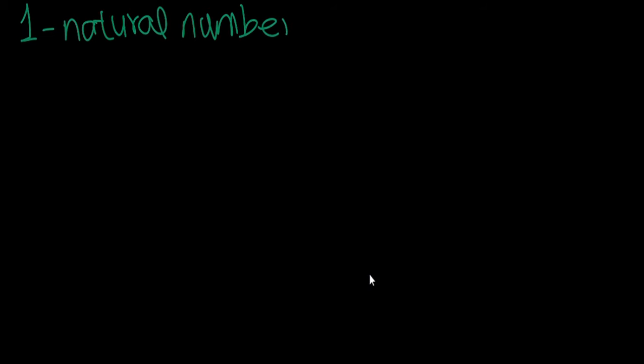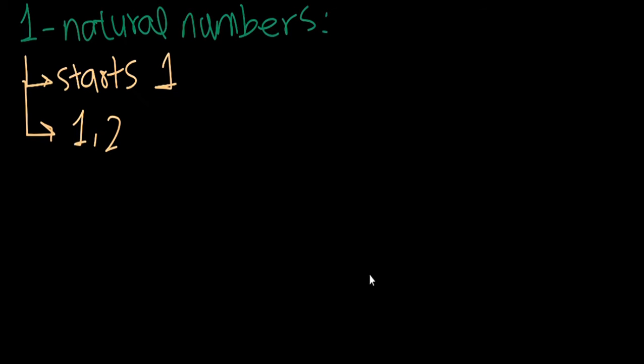So first of all, what are natural numbers? As we have told you, natural numbers are those numbers which start from 1. These are numbers like 1, 2, 3, 4, 5, and up to.